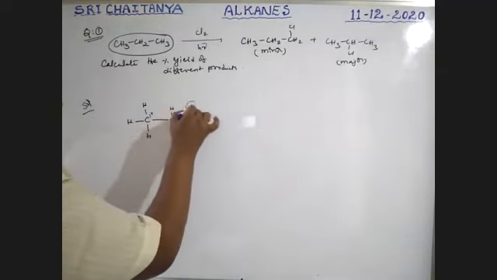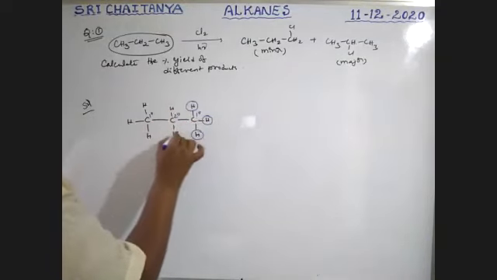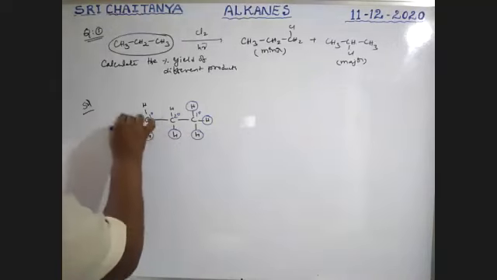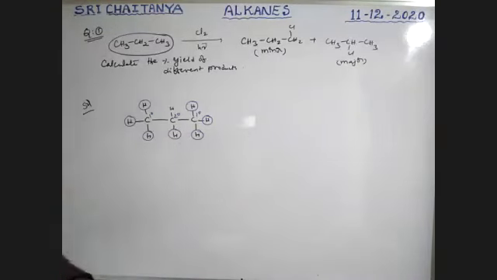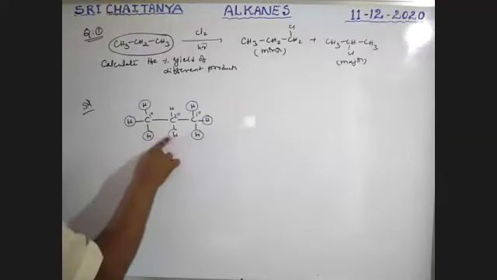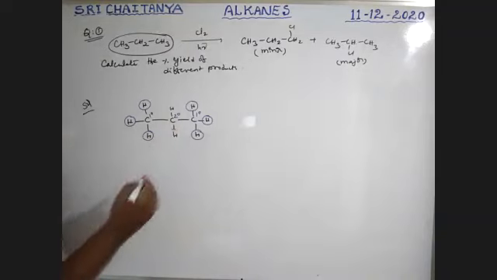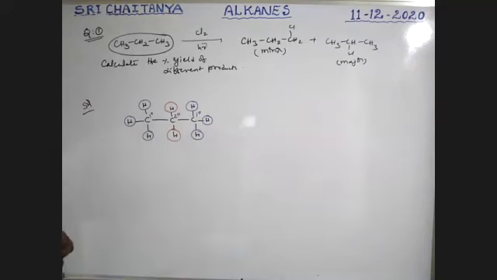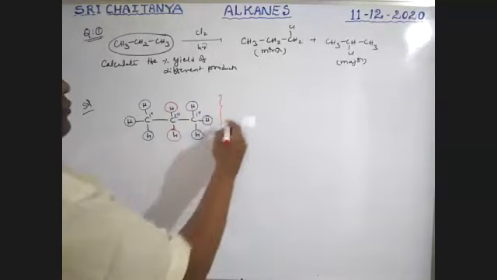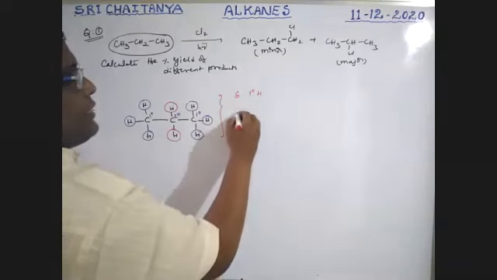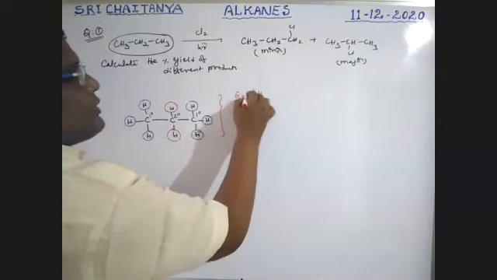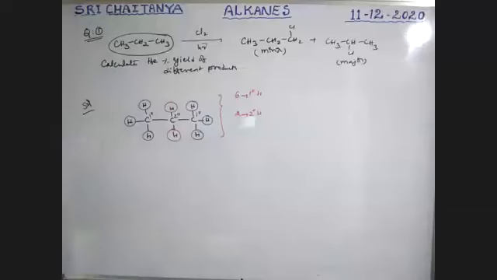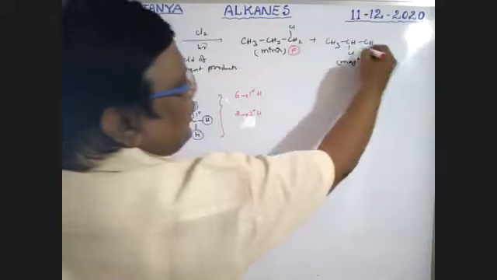These 6 hydrogens are identical primary hydrogens. Next, these 2 hydrogens are identical. That means this compound contains 6 primary hydrogens and 2 secondary hydrogens. So, boys, one product is from primary hydrogens and the other is from secondary hydrogens.